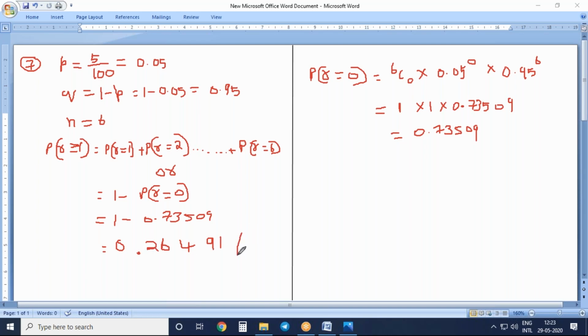See, the lengthy problem has been done in a simple manner. So if the same problem is asked for 12 marks, you can finish it off within 5 minutes. You can save a lot of time. Yes, he will ask sometimes, because most of the students will not know about this technique. Otherwise they will do all this, P of r equal to 1, r equal to 2 up to 6. They'll waste a lot of time. It will become much lengthy, sir. Yes. So this is possible only when at least one is asked.